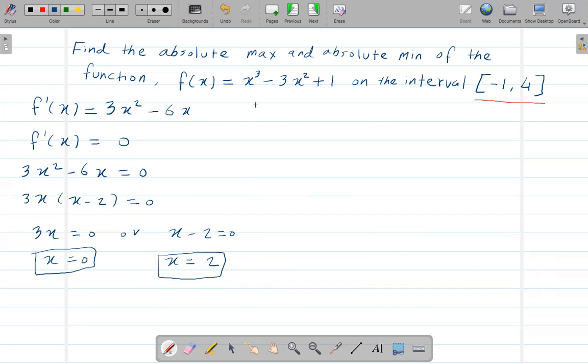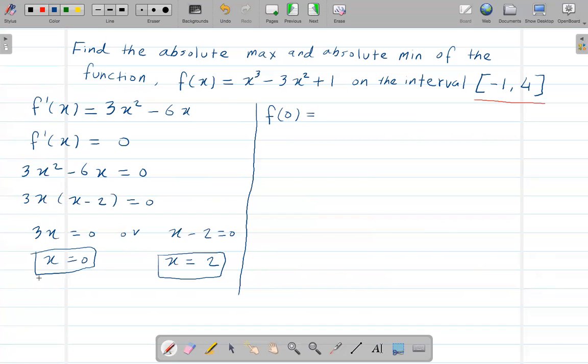Now to find the absolute maximum and absolute minimum, we need to plug these values into the original equation. First let's do f of 0.